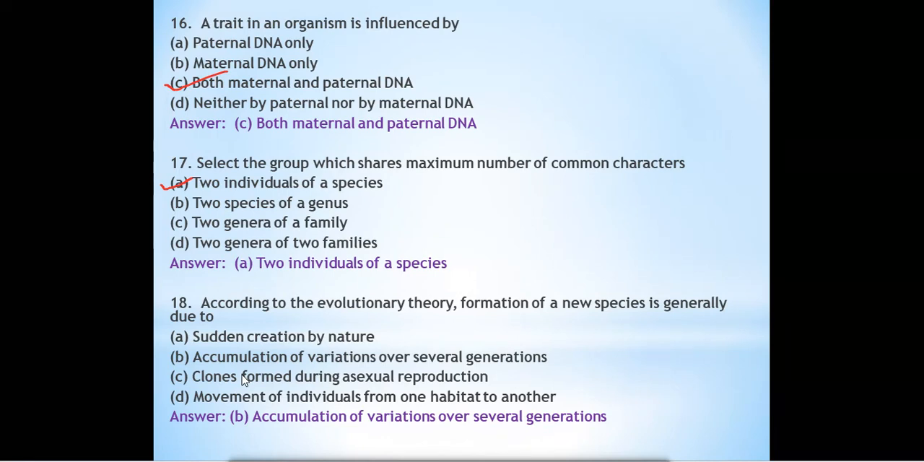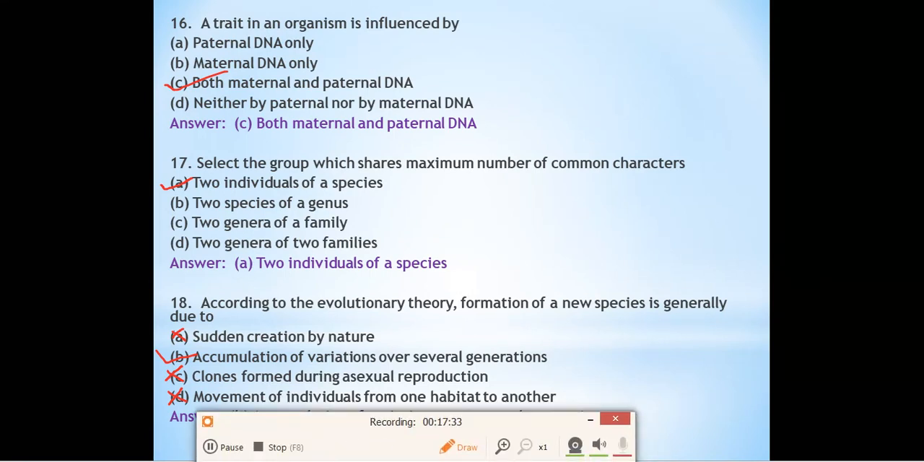Movement of individuals from one habitat to another will not affect DNA change, hence it cannot be the right answer. It cannot result in formation of new species. Clones formed during asexual reproduction is also not correct because variation is not possible there. Sudden creation by nature also cannot create new species. So the correct option is accumulation of variation over several generations. When some new changes occur, that will give rise to evolution, and from that new species will arise.